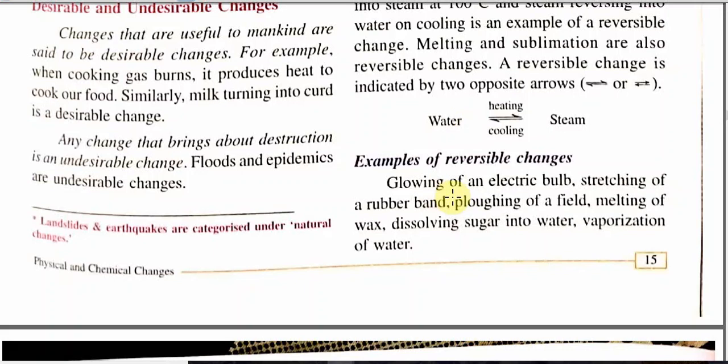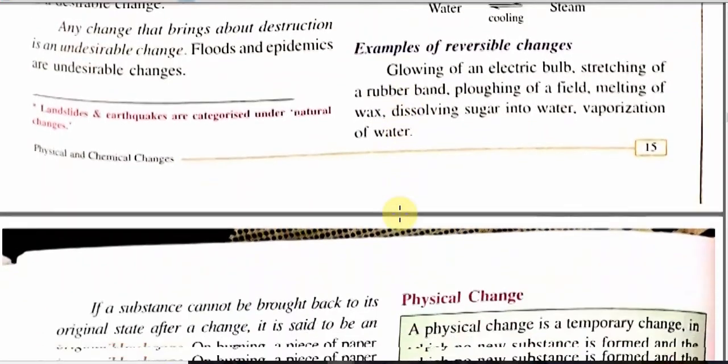There are also some examples of reversible change, like glowing of electrical bulb, stretching of rubber band, plowing of a field, vaporization of water. These all can be reversed. When you stretch a rubber band, it grows in length, but when you leave the rubber band, it will come back to original size.